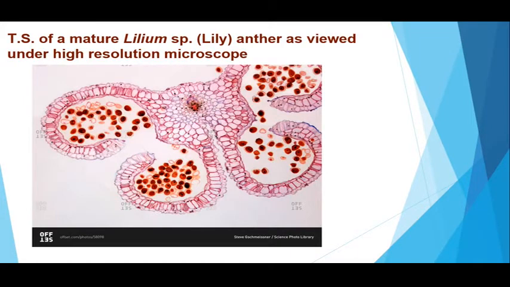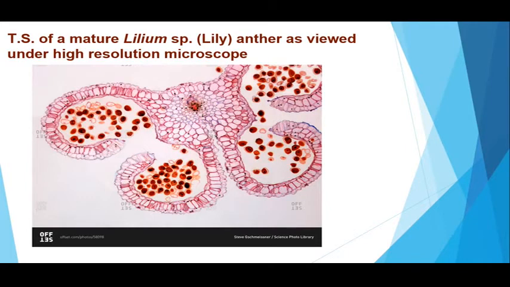This slide shows TS of a mature lily anther as viewed under high resolution microscope. All the images shown in these videos have been taken by me from the internet. Lily anthers are most commonly used in labs to study meiosis as they are large sized and moreover they constantly keep producing male gametes.